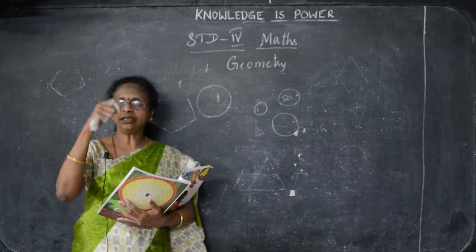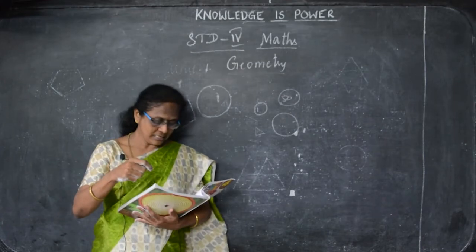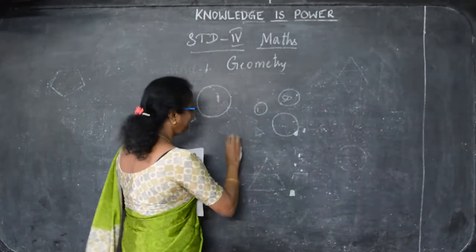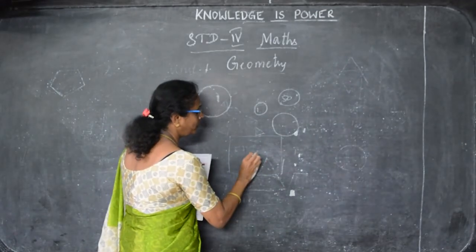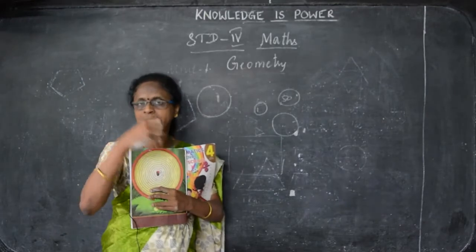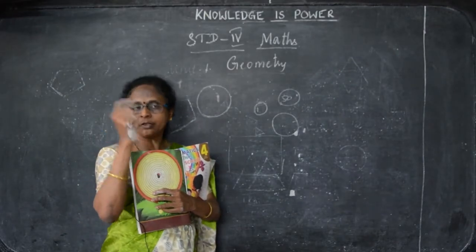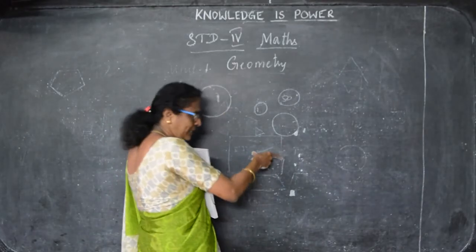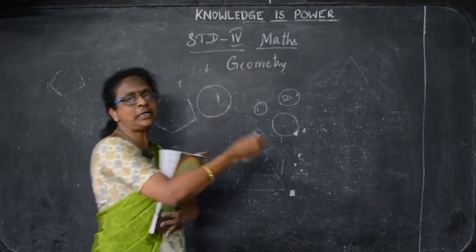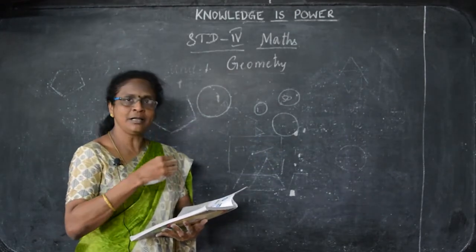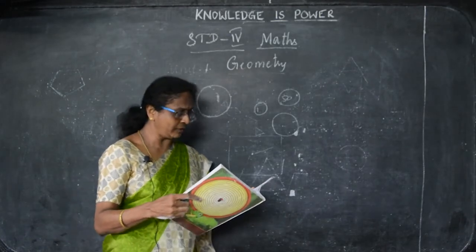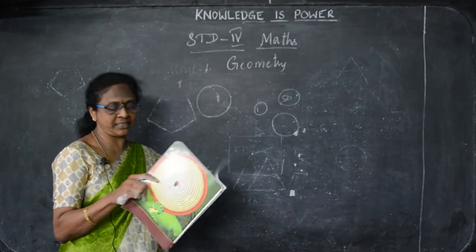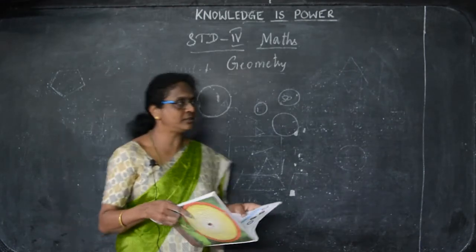Another way of drawing the circle is, in a pencil, you can tie the thread. I can tie the thread and keep it on a plain paper, and put a point on it. So in a plain paper, suppose if this is the paper, you put the point here, and tie the thread to the pencil, with the end of the thread at the center point. And if you move it like this, it will become a circle. So tomorrow I will show how to draw this circle by using this pencil. Okay. So tomorrow you get one paper and a pencil tied with a thread, so that we can draw a circle using the thread.